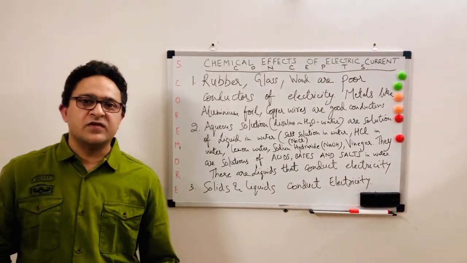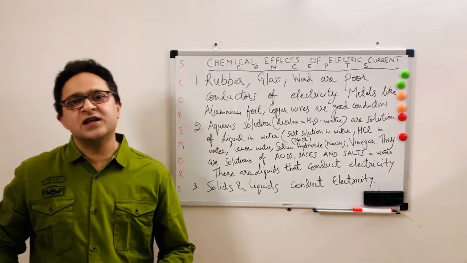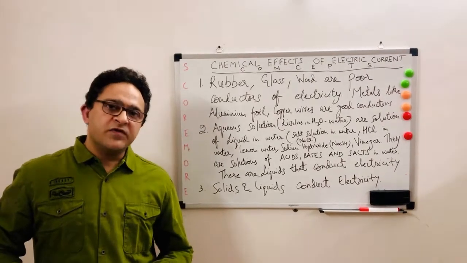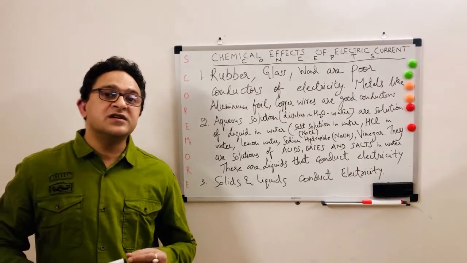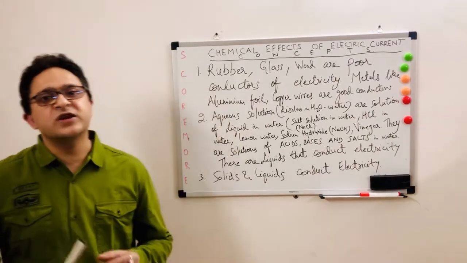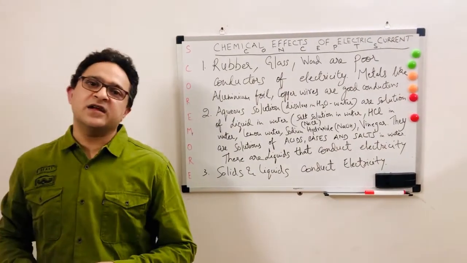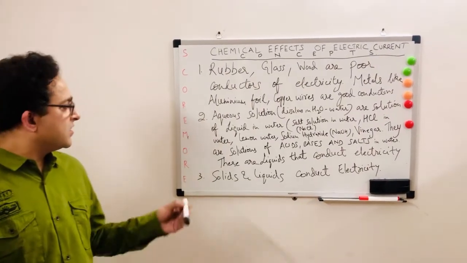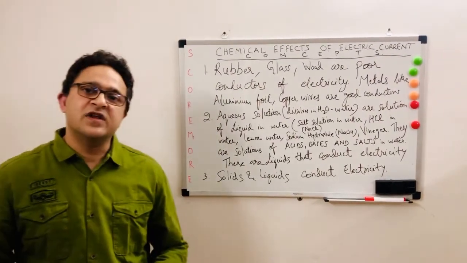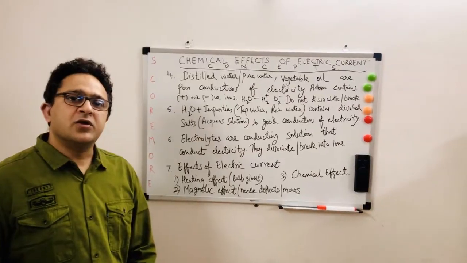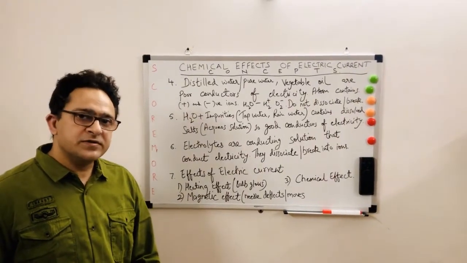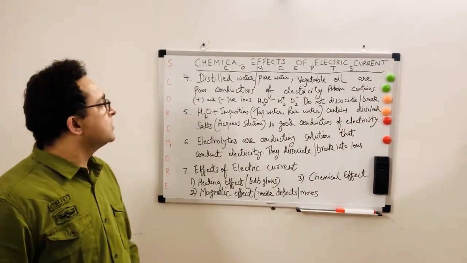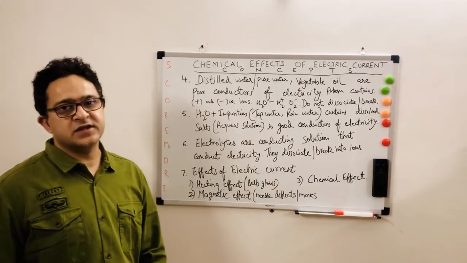So basically what we are learning is that solids and liquids will conduct electricity. Whenever there is a glow of the bulb or a deflection in the magnetic needle, these two experiments tell us that electricity is being passed. We will do these experiments next. But here, basically, solids as well as liquids will conduct electricity. Now we'll discuss further concepts about distilled water or pure water and vegetable oil. These are poor conductors of electricity, right?